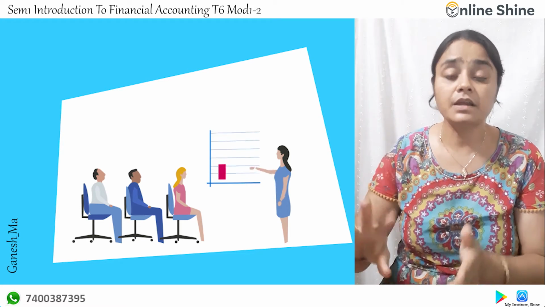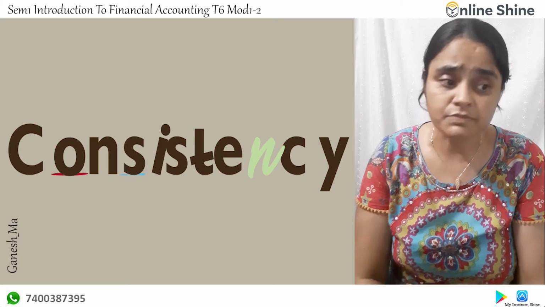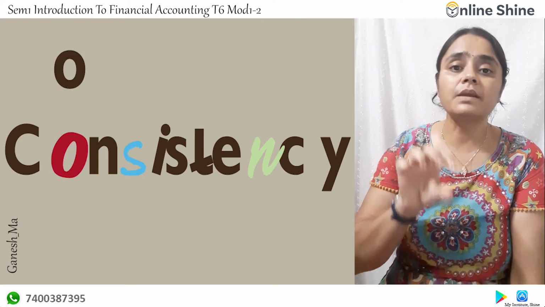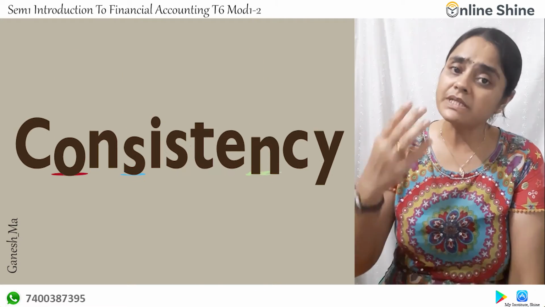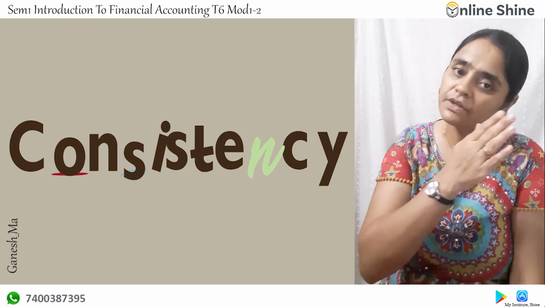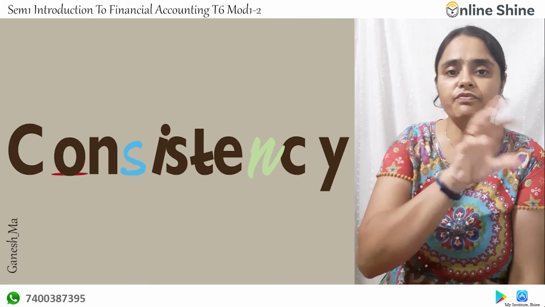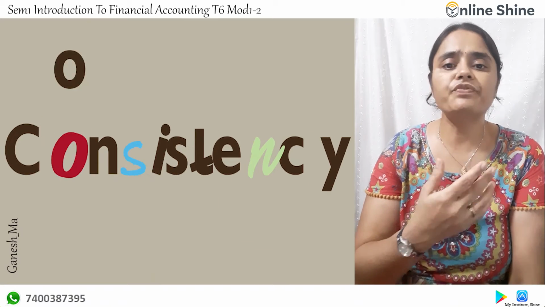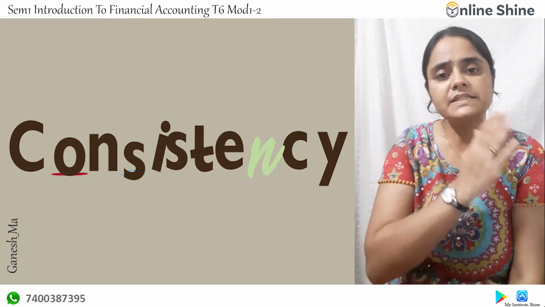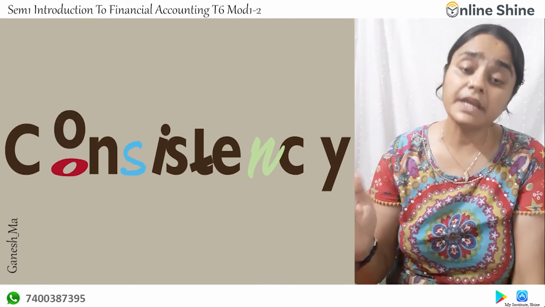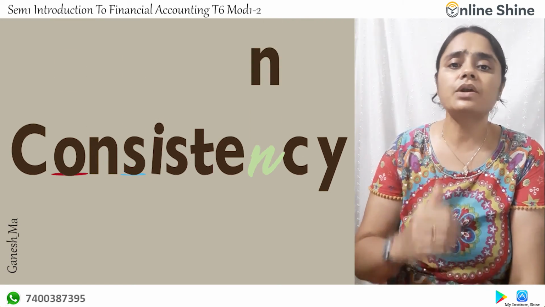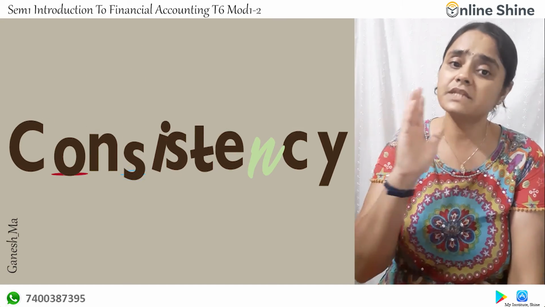Second and the very important fundamental accounting assumption is consistency. Consistency means whatever accounting principles and policies you are following in your business organization, follow the same policy and principles in future also. It's not like in one year you are following some particular accounting policy, the second year you feel like you don't like that and you jump onto another policy. Don't do that. Follow the same accounting principles, same accounting methods for years and years. If it is required by law to change the policy, then it has to be. But unless it is required, follow the same. So consistency in business is very much important.